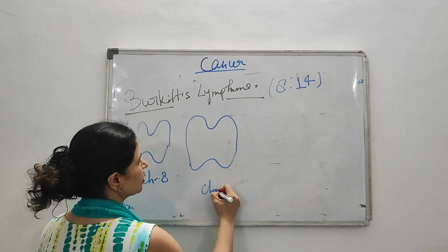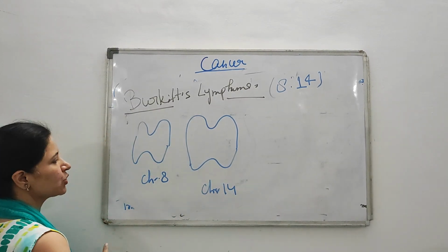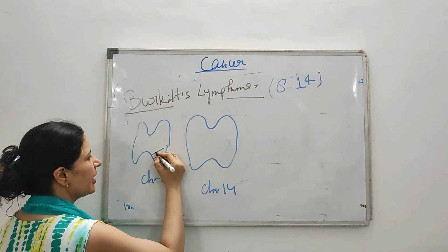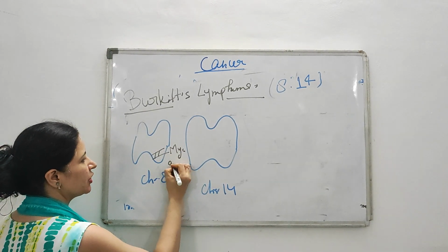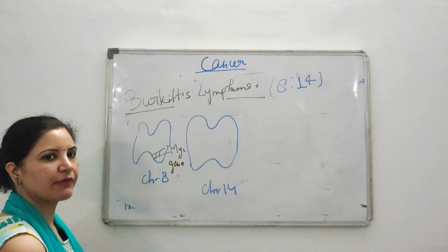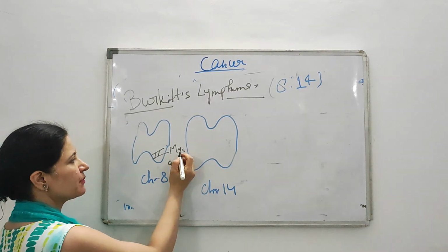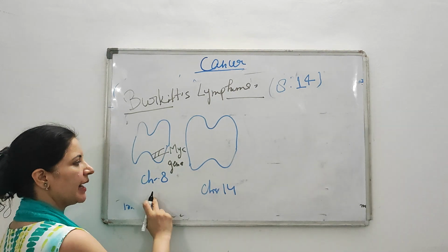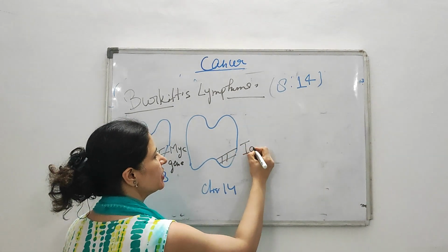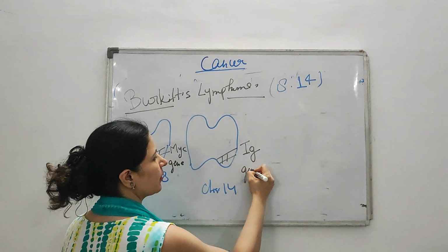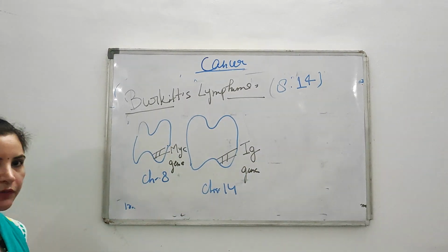On chromosome number 8 there is a gene known as the MYC gene, in short form we just call it MYC. The MYC gene is present on chromosome number 8 and on chromosome number 14 an IgG gene is present. Normally, this is present in a healthy individual.